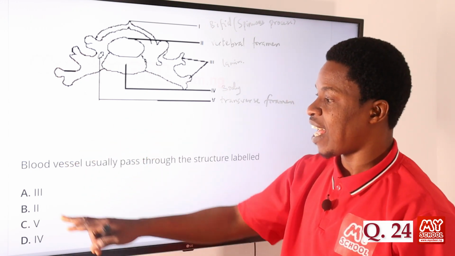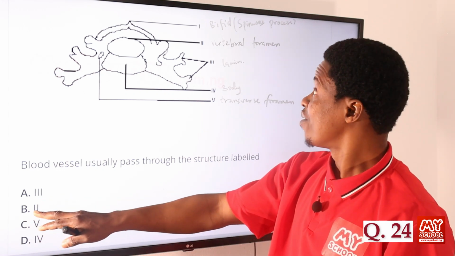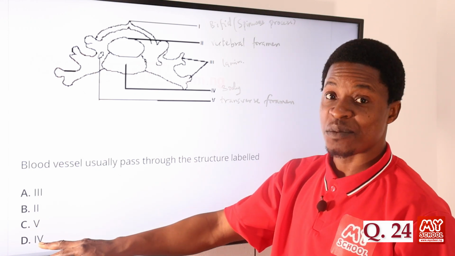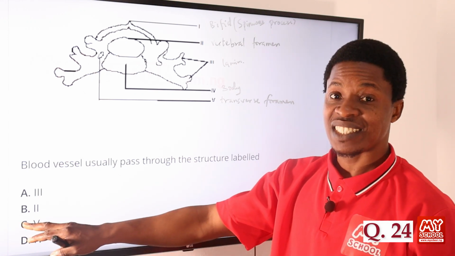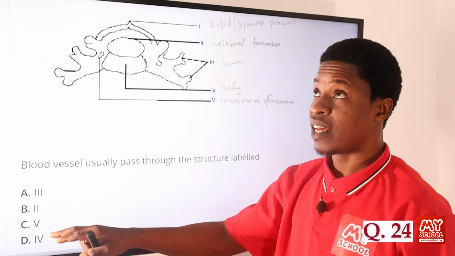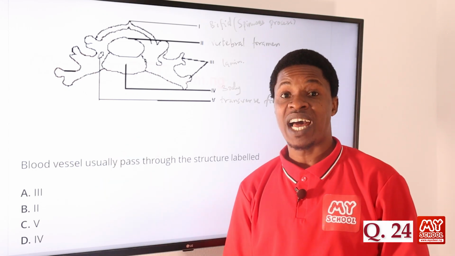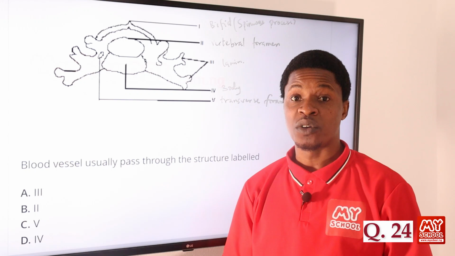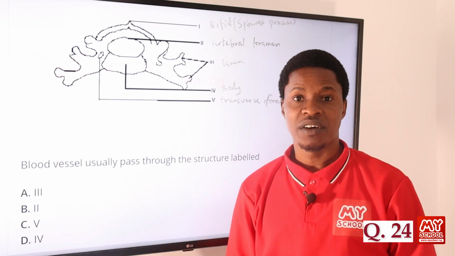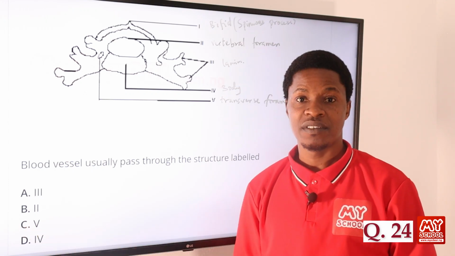So the correct answer is not Roman figure 3. It's not Roman figure 2, which is the vertebral foramen. It's not Roman figure IV, which is 4. But the answer is Roman figure 5. That is the transverse foramen, where the vertebral arteries, the vein, usually will run through, and the blood vessel actually passes through them. So the correct answer is option C, Roman figure 5.